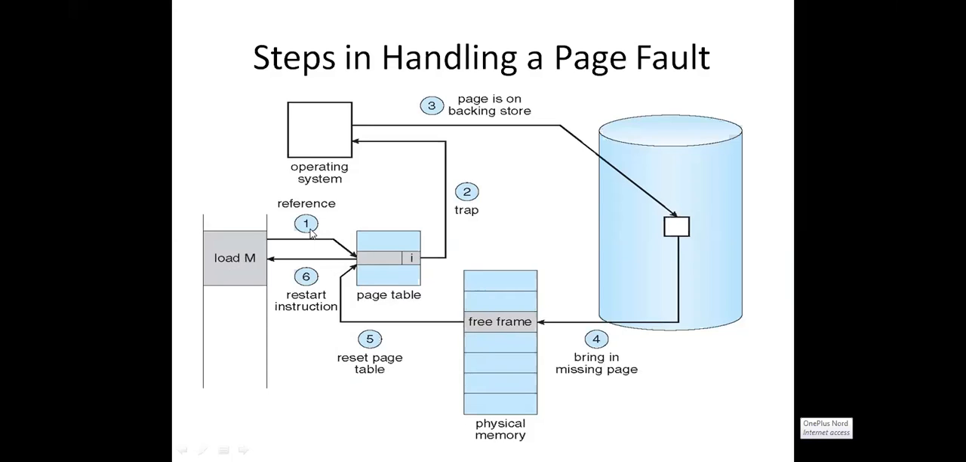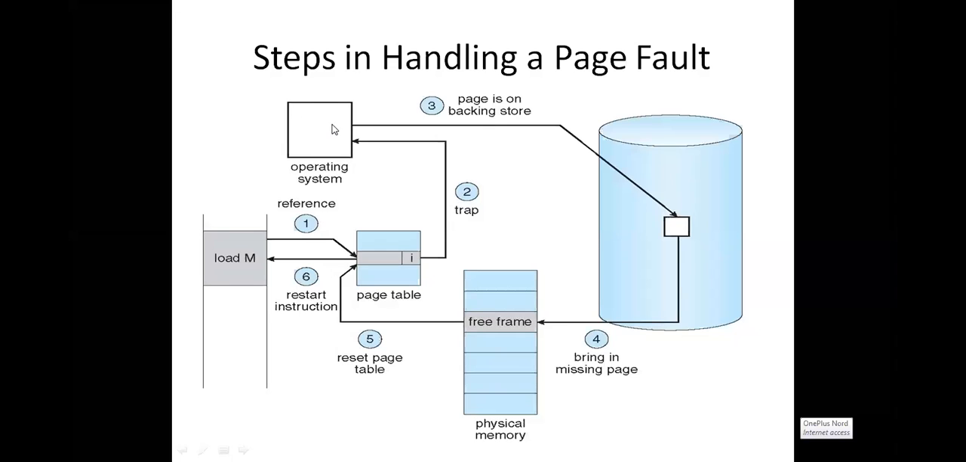What is the first step? You need to check in the page table whether that particular page is available in the main memory frame or not. Then it indicates I, meaning invalid. That means it is not available in the main memory. Immediately you send a signal to the operating system. What signal? Trap. Trap means error signal. The required page is not available in the main memory frame.